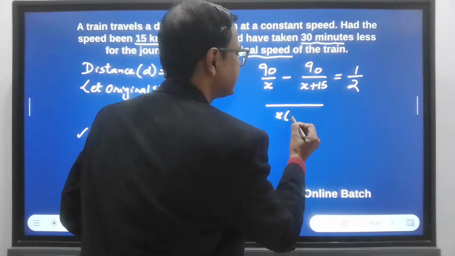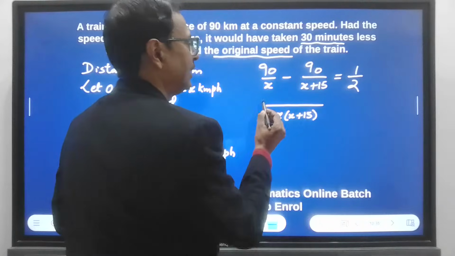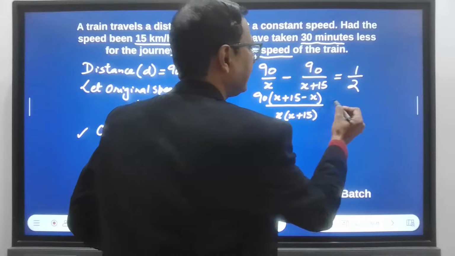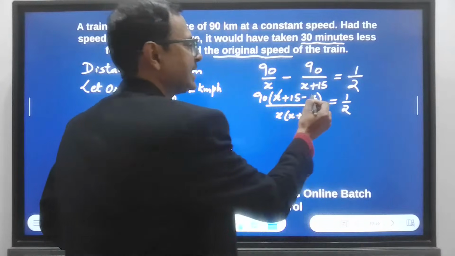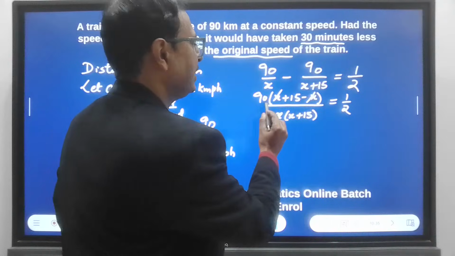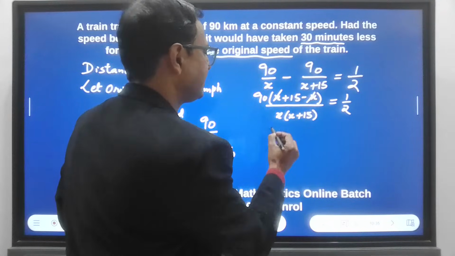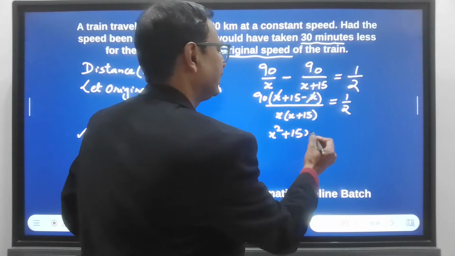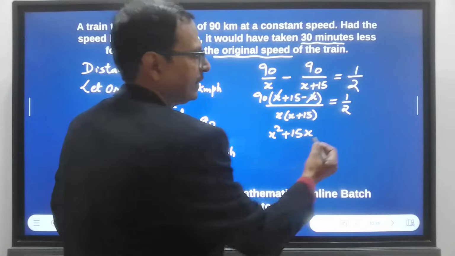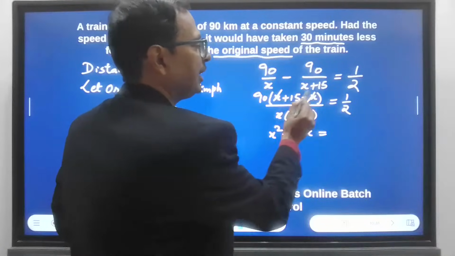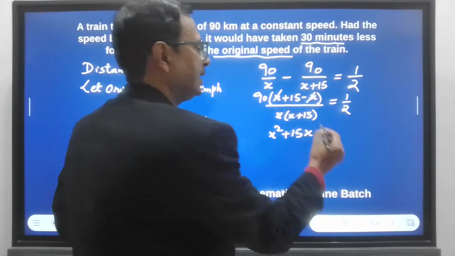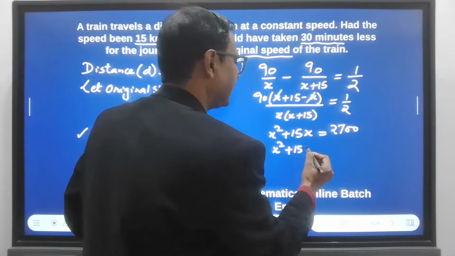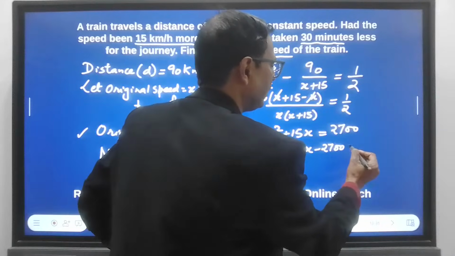This is x times x plus 15. 90 common, x plus 15 minus x equal to half. So x cancels out. 90 into 15. 15 nines are 135. I'll write this first. x square plus 15x. Okay, cross multiply with 1, equal to 90 into 15 into 2. 90 into 30, that is 2700. So you have the quadratic x square plus 15x minus 2700 equal to 0.